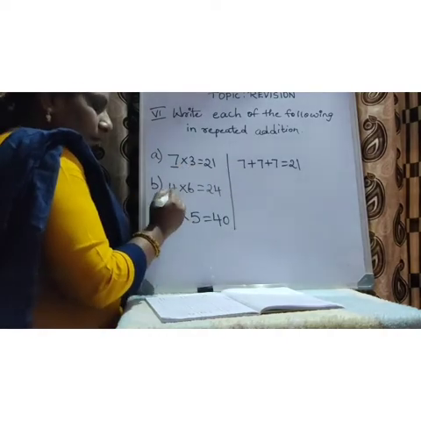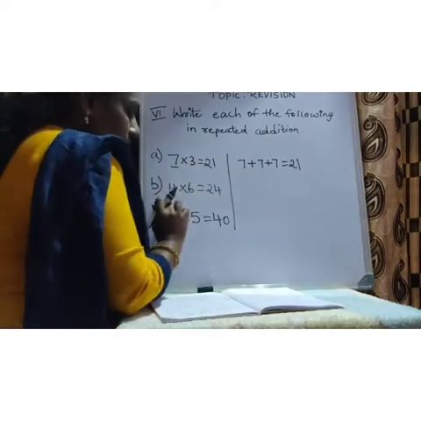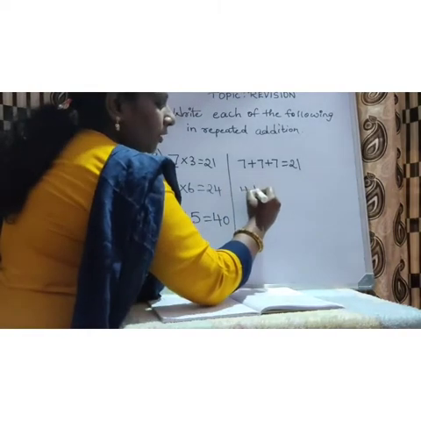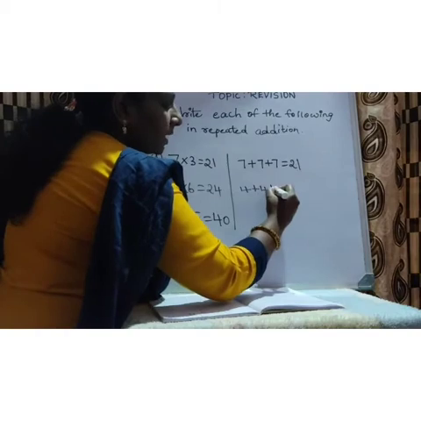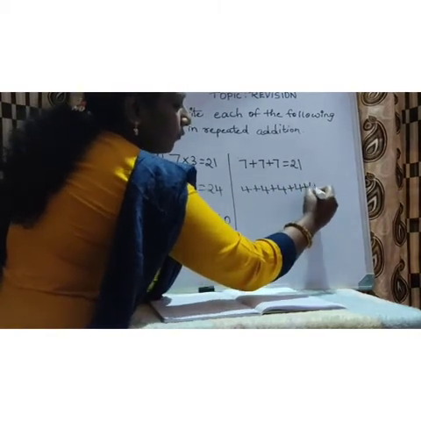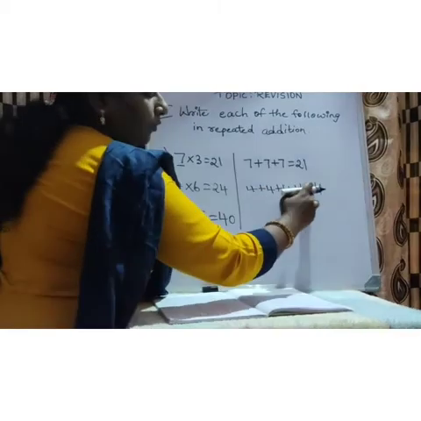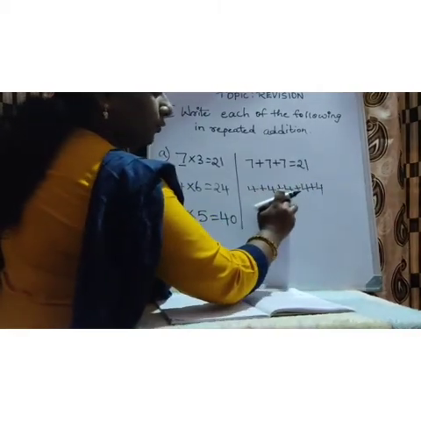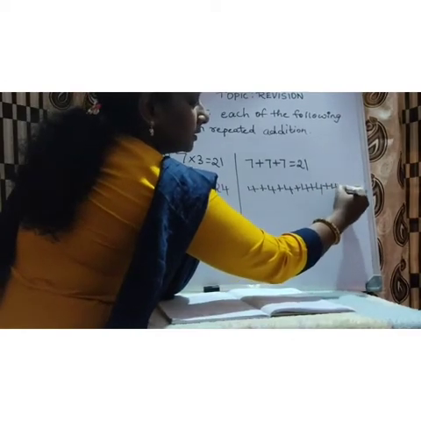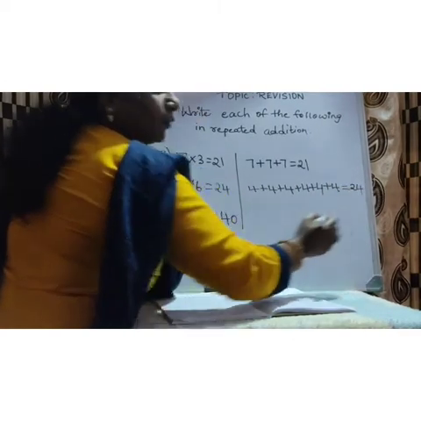Okay. The next one, 4 number of things. 4 you should write how many times? 6 times. See here, 4 plus 4 plus 4 plus 4 plus 4, 1 2 3 4 5, 1 2 3 4 5 plus equals 24.